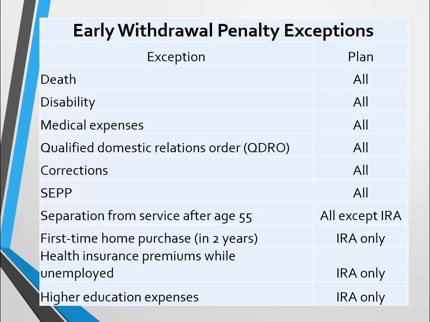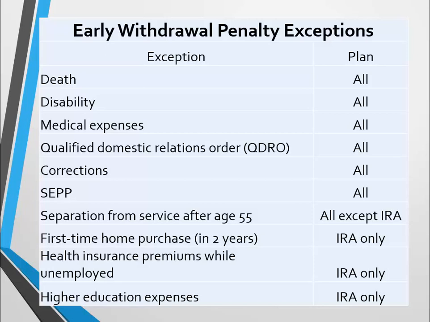First-time home purchase is a little misleading in the title. It's the first home that you purchased in the last 2 years. And that only applies to IRAs. So for a qualified plan, you wouldn't be able to do so. Health insurance premiums while unemployed and higher education expenses are both also early withdrawal penalty exceptions for IRAs only. And note when I'm saying IRA here, I'm talking about the traditional IRA, not the Roth IRA.